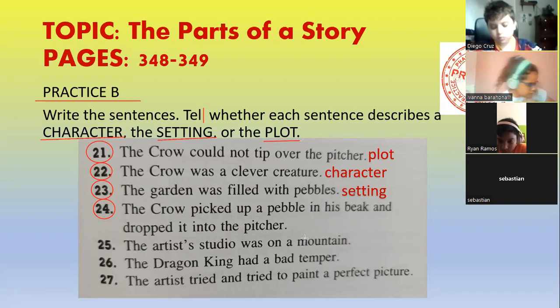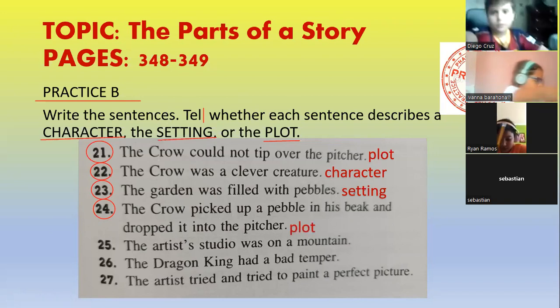Who was it? Setting. What placing is mentioned here? Plot. It is plot. It is part of the actions, part of the events that happen in the story.